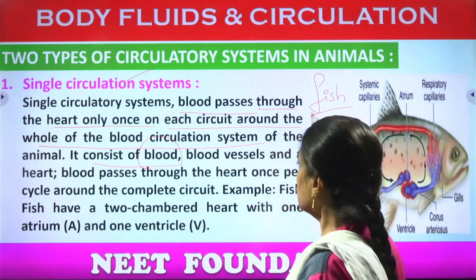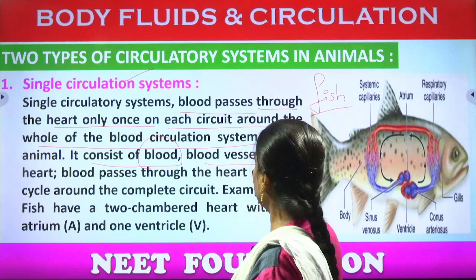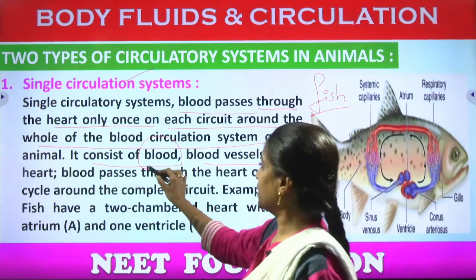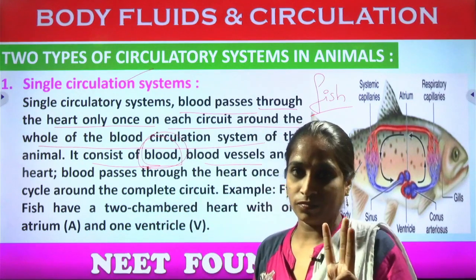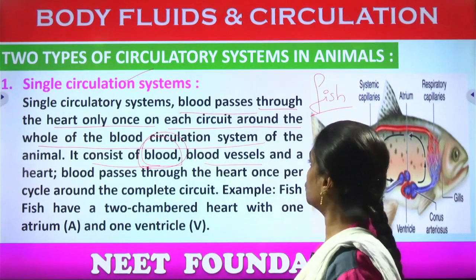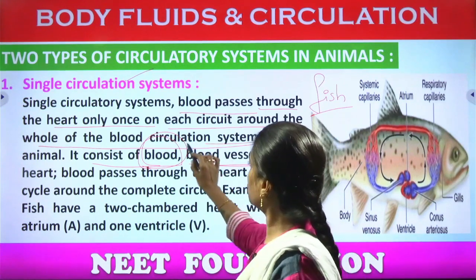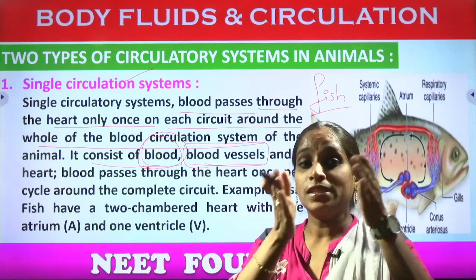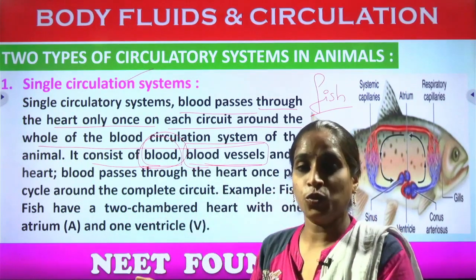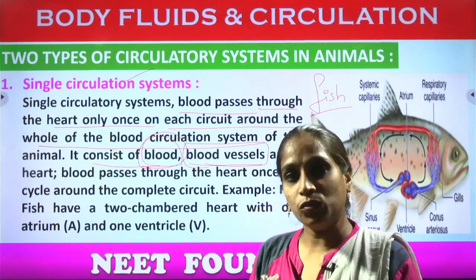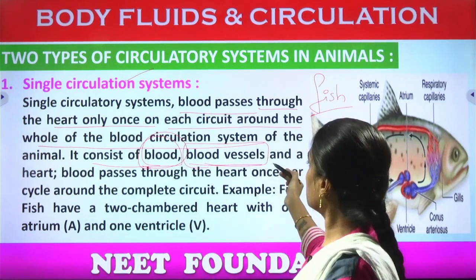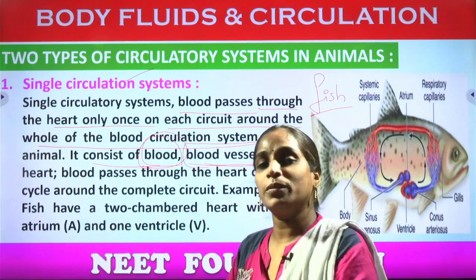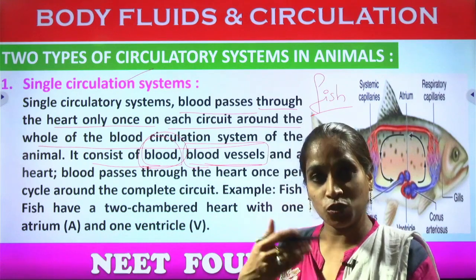Okay. So blood, blood vessels and the heart. These are the three components. Blood is a connective tissue, we can say. Okay, it's not an organ, it's a connective tissue. And what are the blood vessels? These are the tubular structures which help in transporting the blood continuously. Separate kinds of blood are transported through separate kinds of blood vessels. Okay, so these blood vessels are responsible for sending the blood from the heart towards the body parts and from the body parts towards the heart.